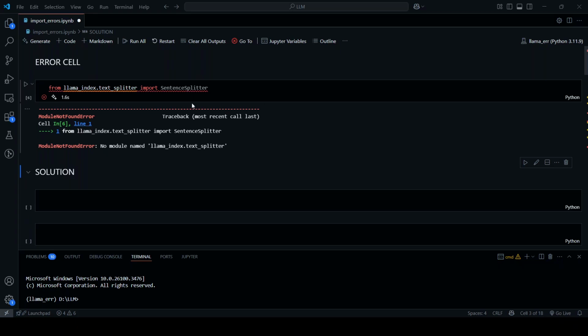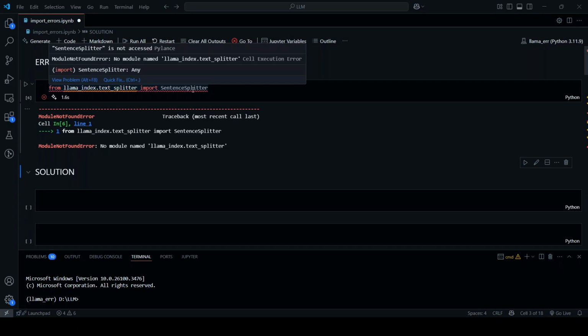Hello. So are you trying to import SentenceSplitter but getting the module not found error, that is, no module named LlamaIndex.TextSplitter? Well, let's fix it in under 60 seconds and import SentenceSplitter. So this error happens because LlamaIndex introduced changes in its latest versions.